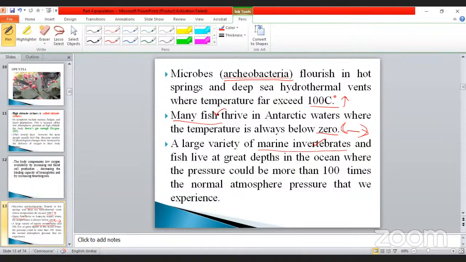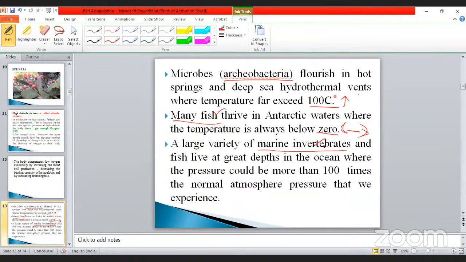Archaeobacteria can live in the marshy habitat. That marshy habitat will be temperature related. It may be high temperature and also low temperature. Low temperature, what is meant? 0 and below 0, otherwise called minus in nature. And also 100 and more than 100. Okay. These are the examples.